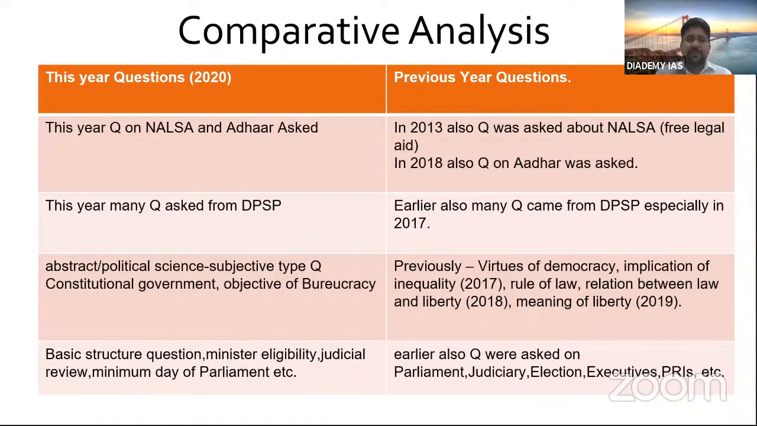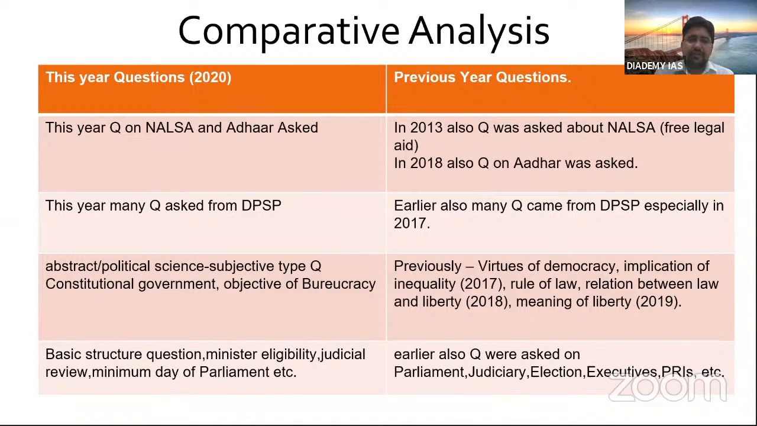Then basic structure, again very important. A basic structure question was there this year. Minister eligibility: if you have seen this year's paper, there was a question on eligibility of a minister. So you can link it to your parliament part. Then judicial review, there was a question this year. Then in one of the options they said that there is no minimum day of parliament. So UPSC can frame any blunt